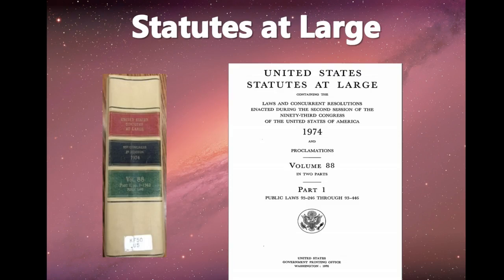So our planet, Statutes at Large, would look like this if you looked for it on the shelf. In print, you will also find Statutes at Large in a bunch of different places online. But in print, if you were to turn to the title page, the first page, we would get to know a little bit more about volume 88 of the Statutes at Large. We would see that, of course, it's 1974, and that it contains the public laws 93-246 through 93-446. So, of course, our hero, Public Law 93-406, falls in between, so will be in this volume of the Statutes at Large.